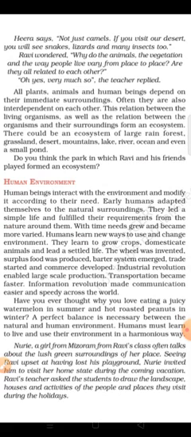All plants, animals, and human beings depend on their immediate surroundings. Often they are also interdependent on each other. The relation between the living organisms, as well as the relation between the organisms and their surroundings, forms an ecosystem. That could be an ecosystem of a large rainforest, grassland, desert, mountain, lake, river, ocean, and even a small pond. That is also a part of our ecosystem.